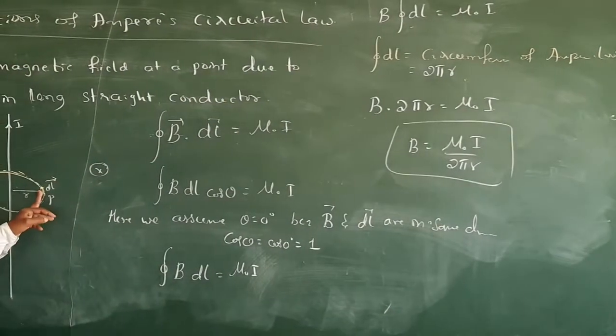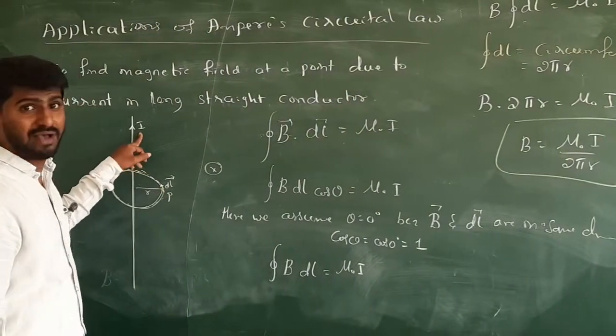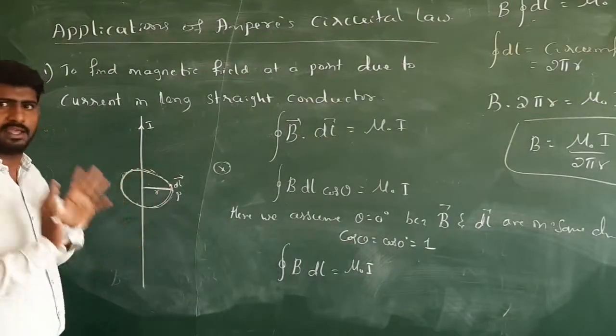So the magnetic field, we can easily calculate if you know the value of I and if you know the value of the distance only.